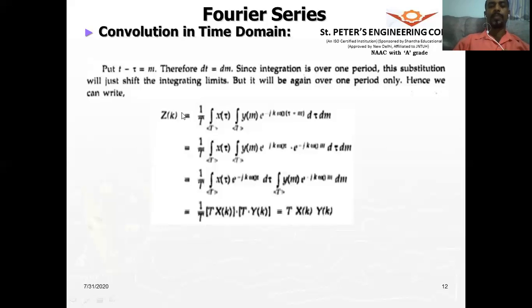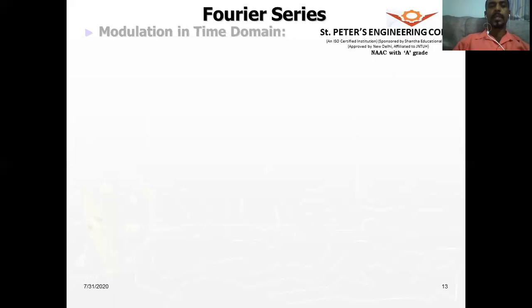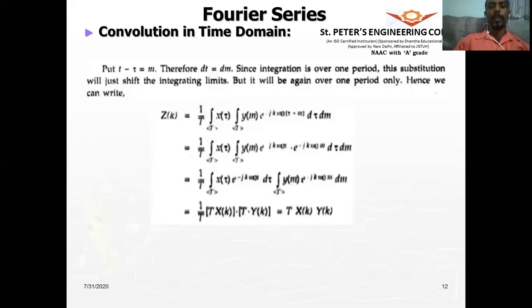So therefore, we have proved that the convolution in the time domain is nothing but the multiplication in the frequency domain. Whatever was the convolution operation, such a lengthy operation, could simply be done by using this property.